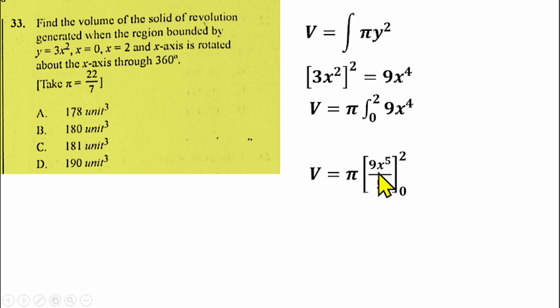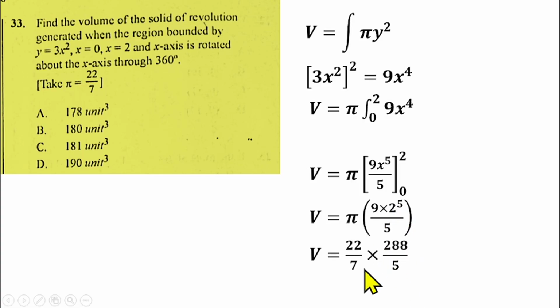So we have pi into bracket 9 times 2 raised to the power 5 over 5, minus, if I put 0 here, that will cancel out, so I don't need to do that. I can just do V is equal to pi times 9 times 2 raised to the power 5 over 5. I put the value of the boundary 2 here. So that gives us this. Even if I do the other one, it's going to give us 0. So from there, if I simplify that further, you have 2 raised to the power 5 times 9 over 5. That will give us 288 over 5. Then pi is 22 over 7. And if I simplify that further, that'll give me 181 units cube, which is option C for question number 33.